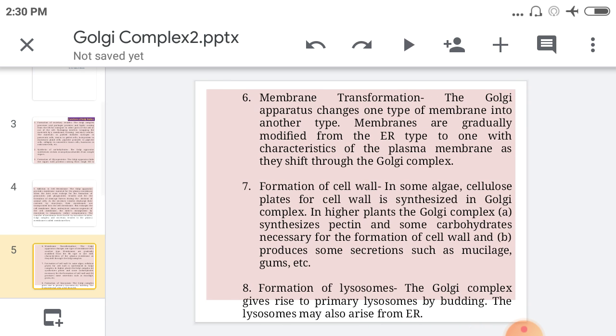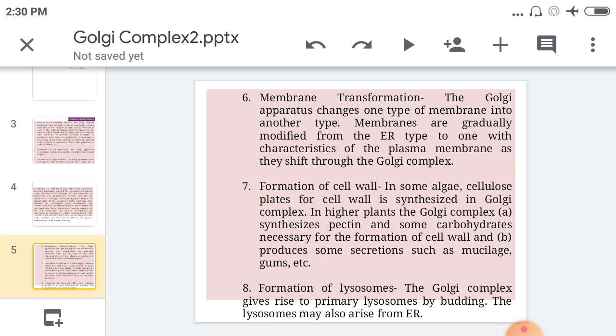Then membrane transformation. The Golgi complex changes one type of membrane into another type. So it is involved in membrane transformation. What is meant by membrane transformation? Changing the type of the membrane. These membranes are gradually modified from the ER.